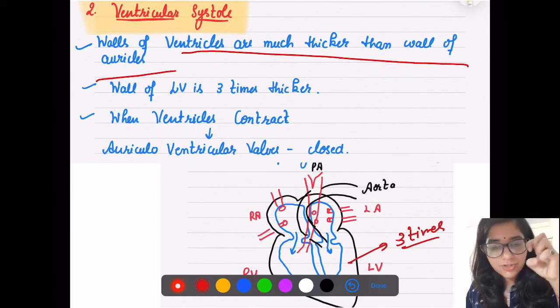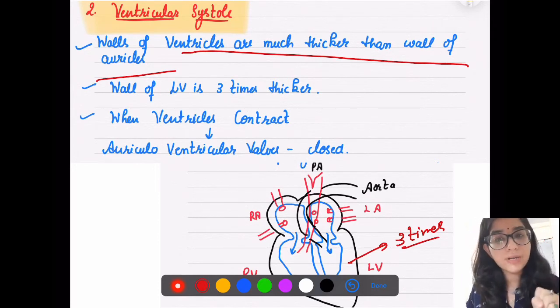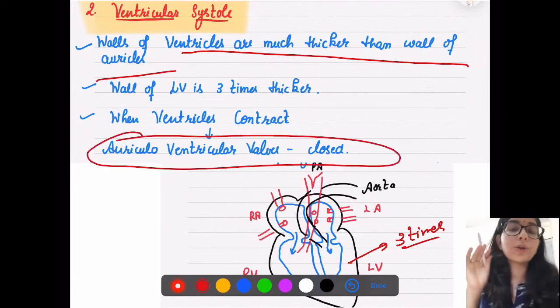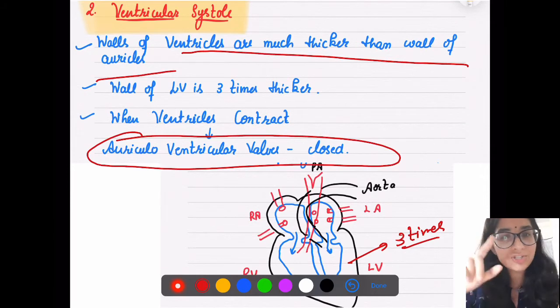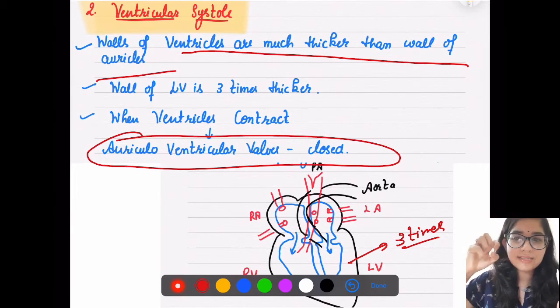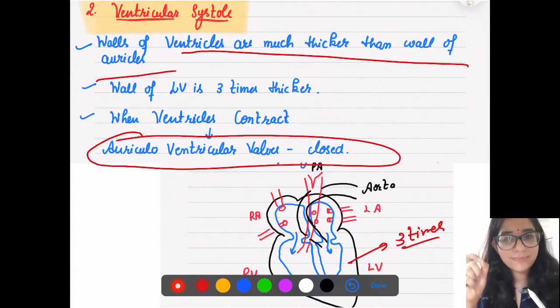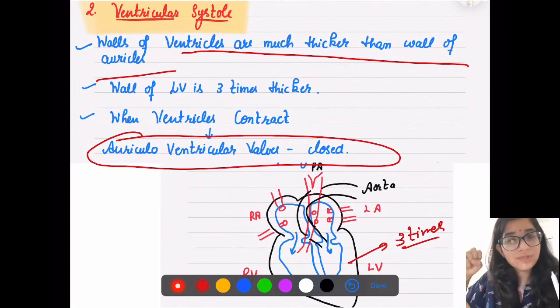Now when they contract, what should be closed? Which valves should be closed? Auriculoventricular valves, they are closed now. Immediately when, again listen to my sentence, immediately when your ventricles contract, immediately auriculoventricular valves get closed, because we cannot take a chance that there should be a backward flow of blood, because they contract with a pressure, right?